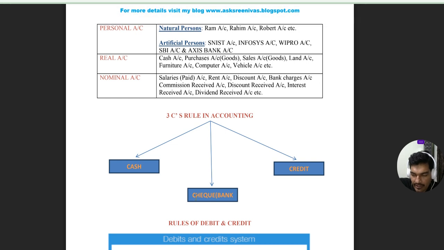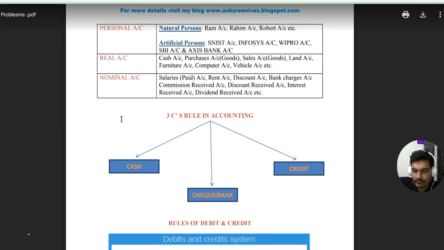The second one is check. In place of cash, check. Check payments are there. Whenever we buy goods from the supplier, we issue a check to the supplier. So that is check payment. Whenever we sell goods to customers, we receive a check from the customers. That is check receipts. Check payments are there, check receipts are there.